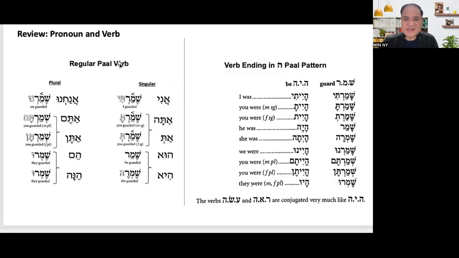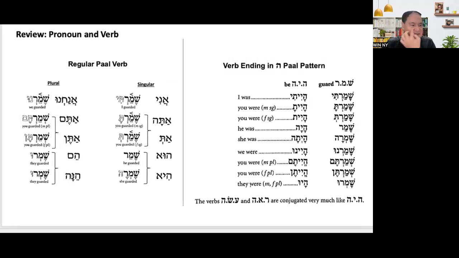There are different kinds of patterns which we will be studying, but you need to master the Paal pattern because this is the very foundation of all the study about the verb. Last week we used shamar as our sample, and this is our pattern.